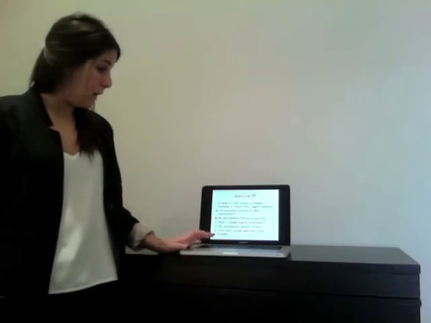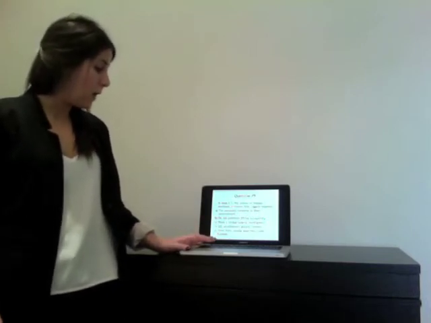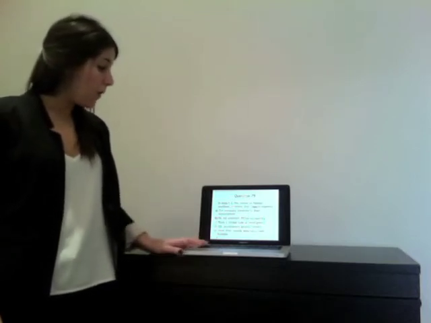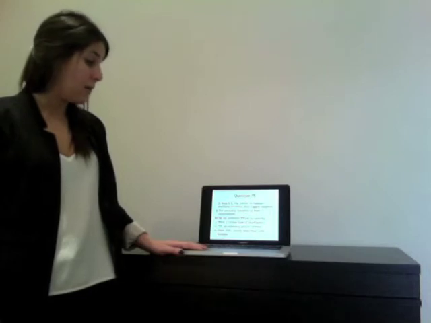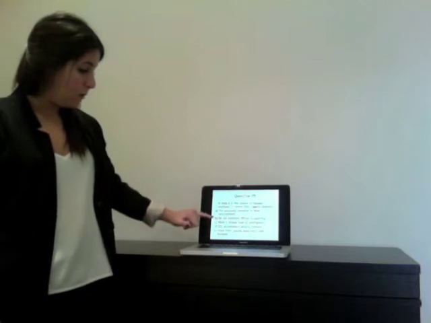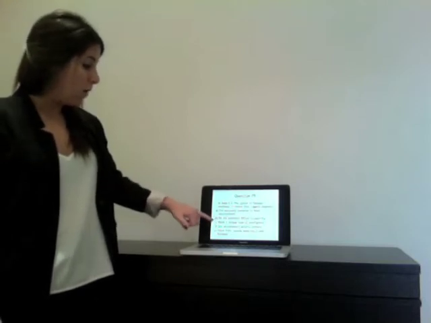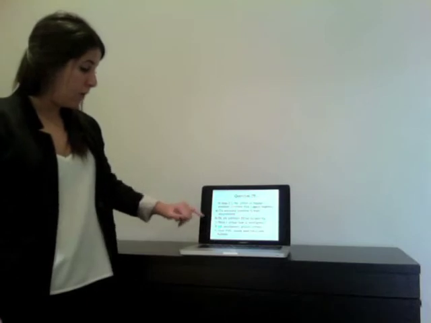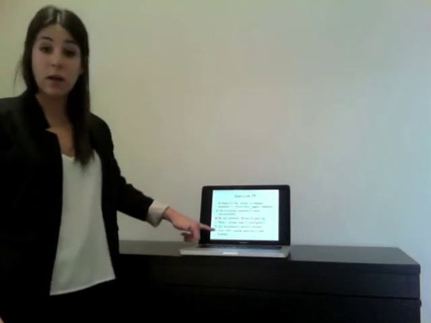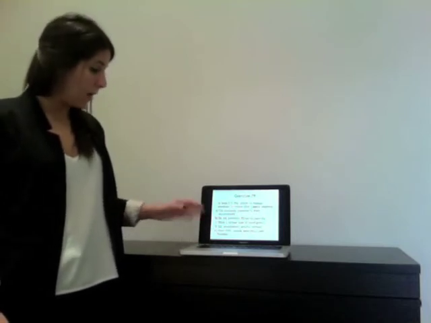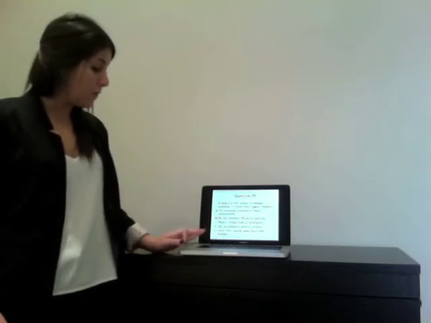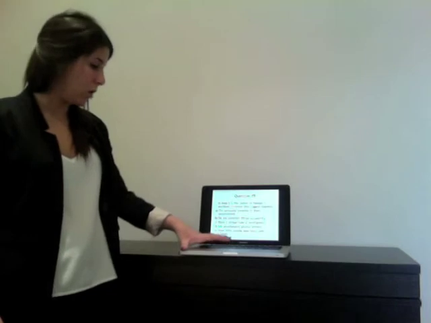So, we're going to be looking at the answers now, or the questions, that they're asking us. And it says in lines 2 to 8, which are indicated on the passage, the author of passage 1 mentions activities that suggest dolphins, A, are usually sensitive to their environment, B, do not generally thrive in captivity, C, have a unique type of intelligence, D, are uncommonly playful animals, and E, have skills usually associated with humans. So once again, you can go back and you can put a little X beside the ones that you think are not true, and a little check mark beside the answers that could possibly be true for this question.